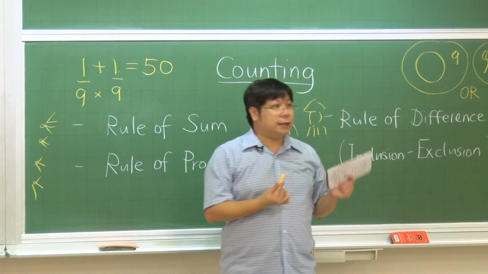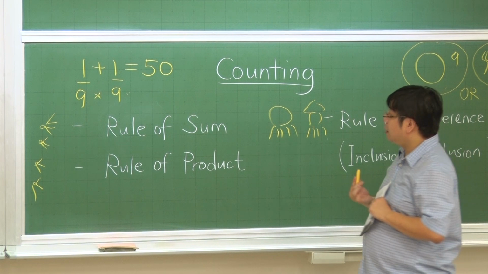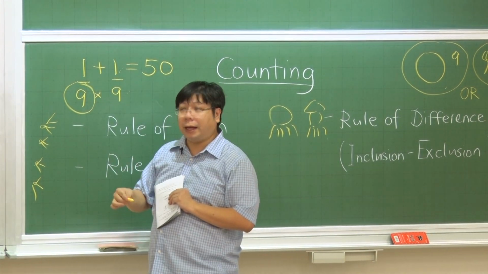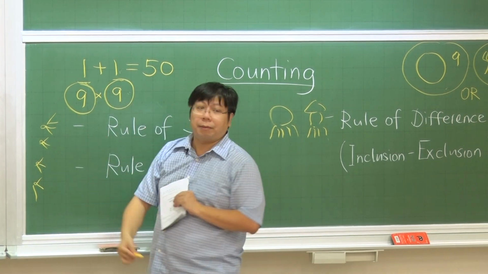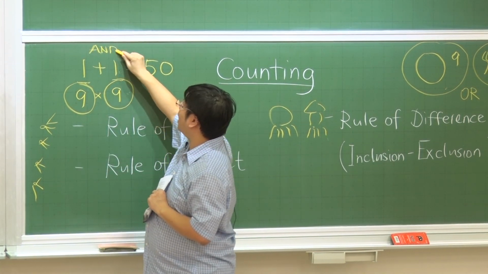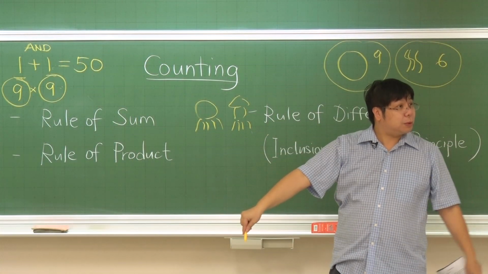So altogether, it is 9 times 9. Is that okay? And so this one, the key here is that this is the choice that we can make. This is another choice we can make about another thing. And then we are choosing this and this together. This is "and". Is that okay?